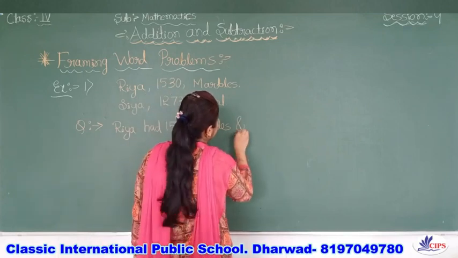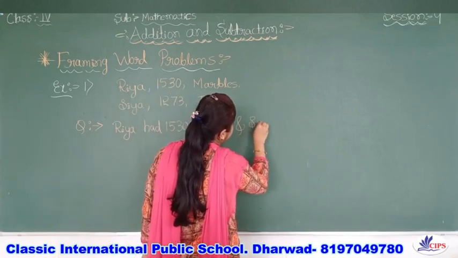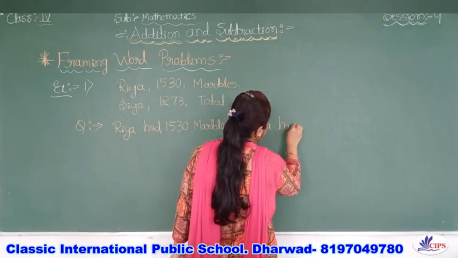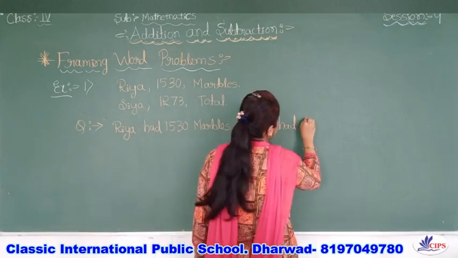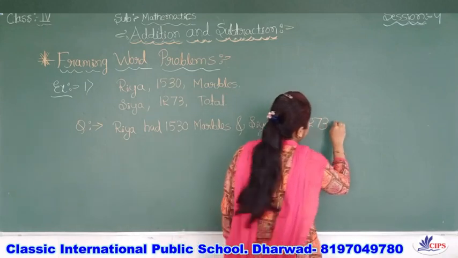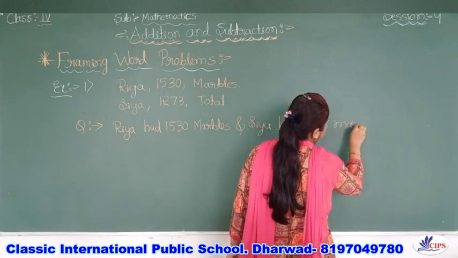And Sia had how much? Sia had 1273 marbles.